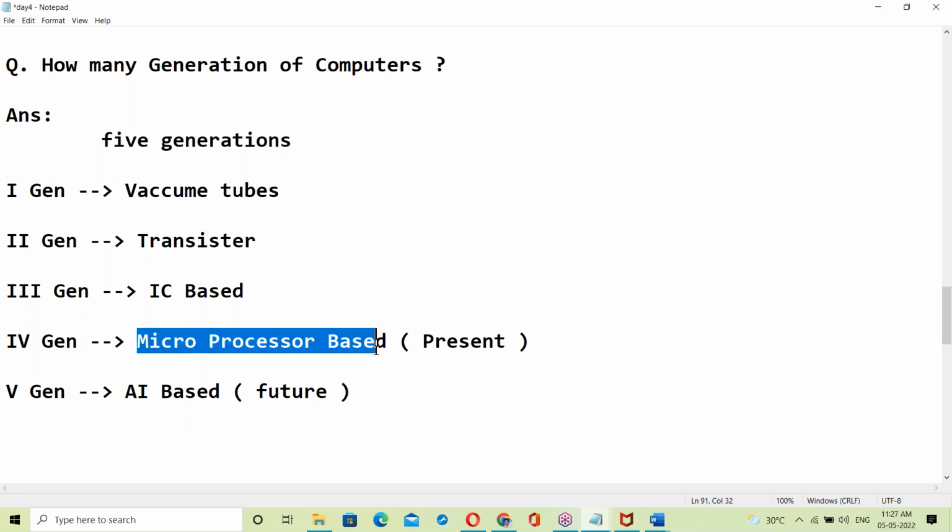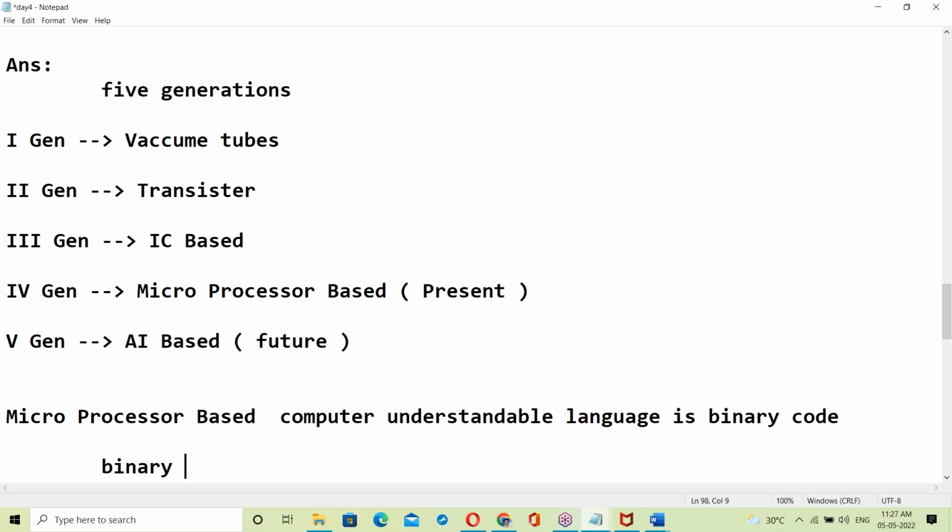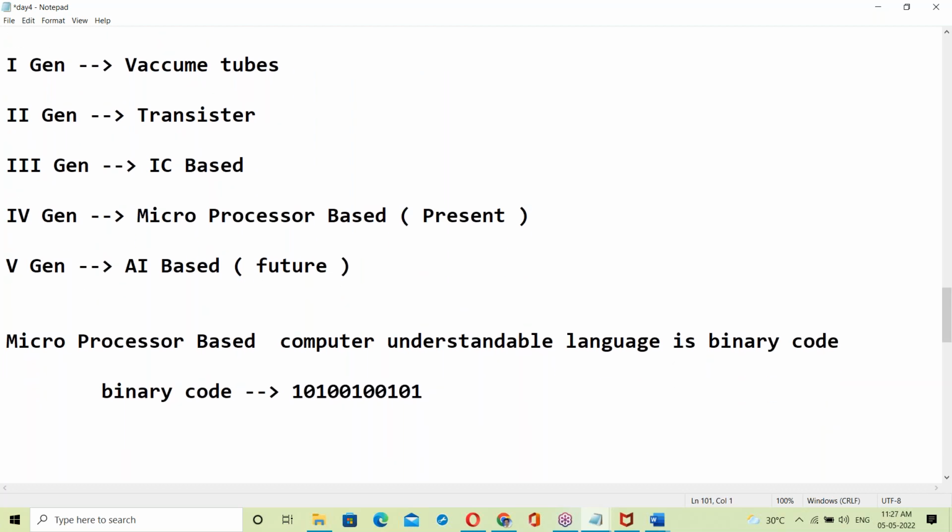Microprocessor based computer understandable language: what is that language? The language is binary code, a zeros and ones format. It's called binary code.